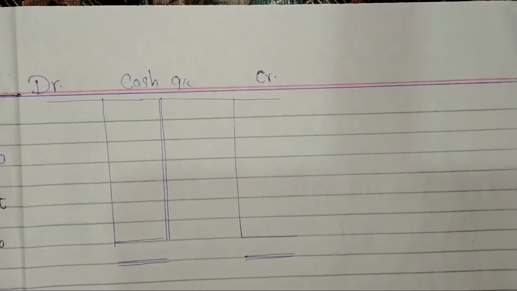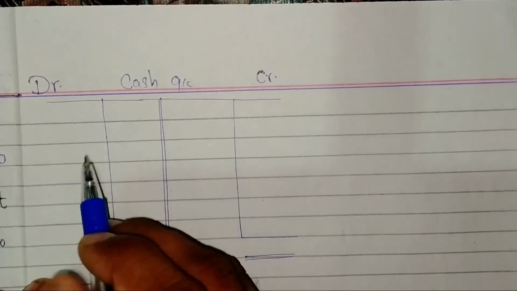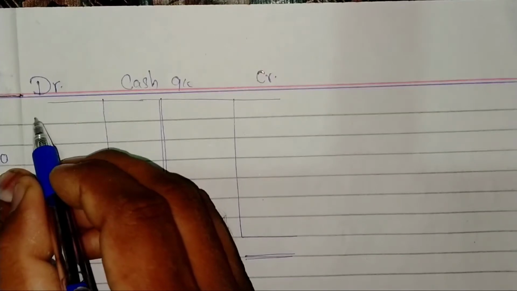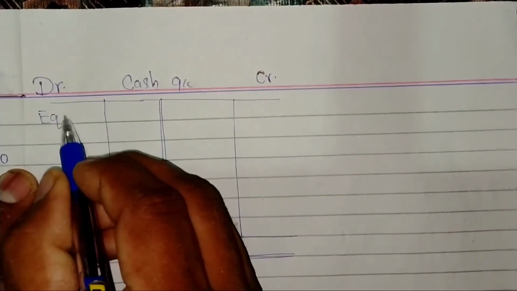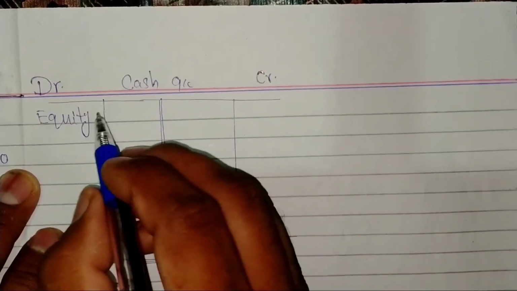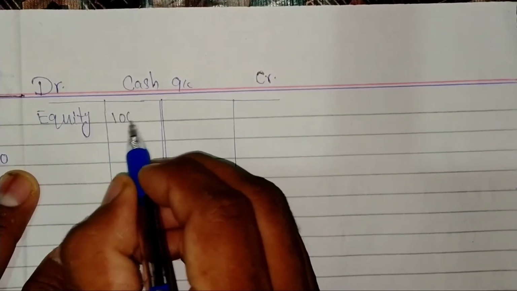So we will enter the data of the first entry: cash debit with equity or capital with amount $100,000.